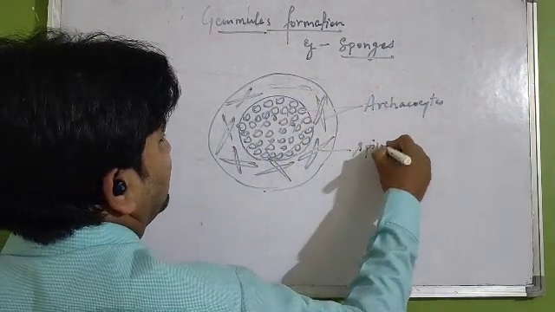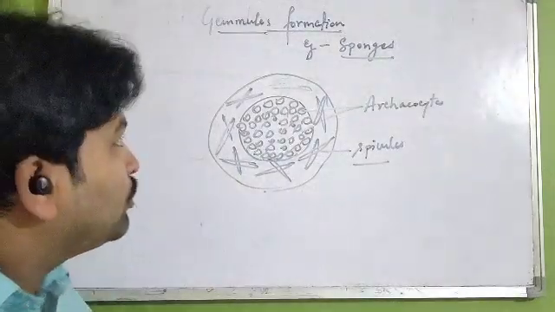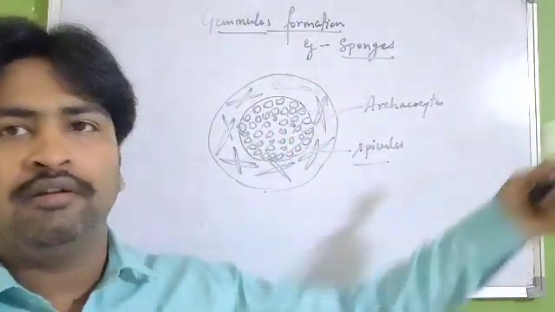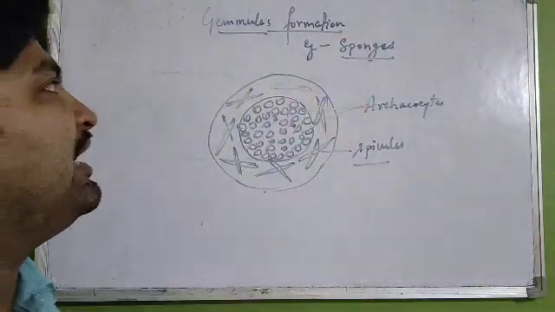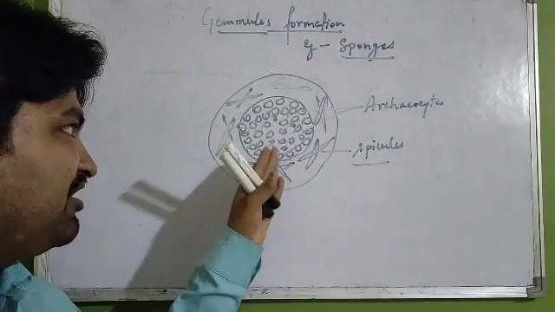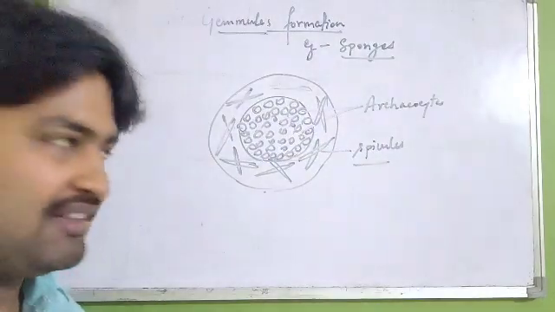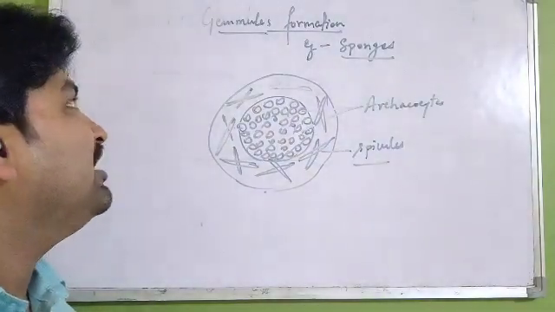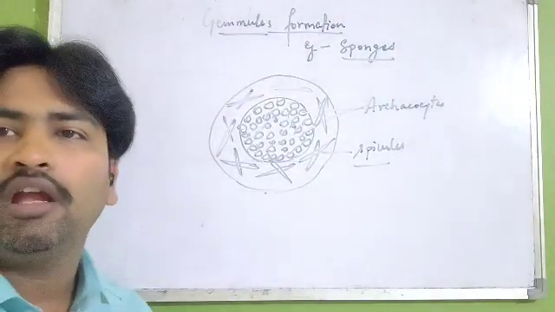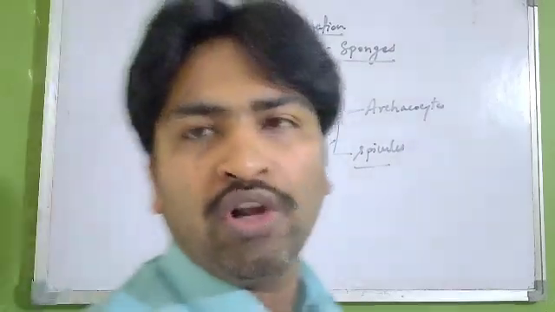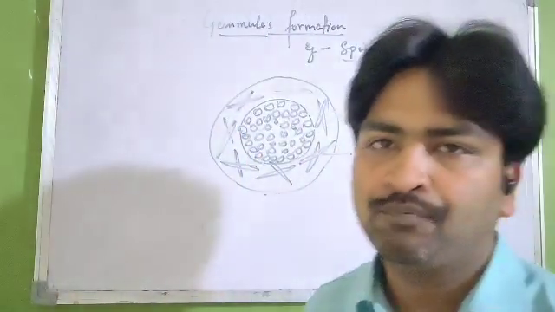These are known as spicules. So these are also present. These archaeocytes will mature and will grow as new individuals. Each archaeocyte will develop as a new individual, and this type of reproduction is asexual reproduction. It will take place in water only. Basically in water, this type of reproduction can be seen.